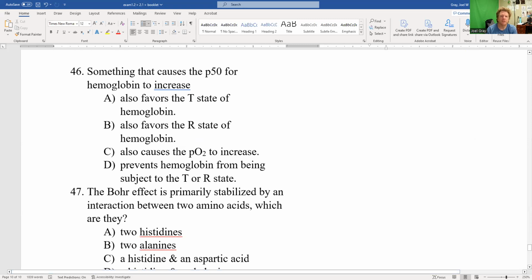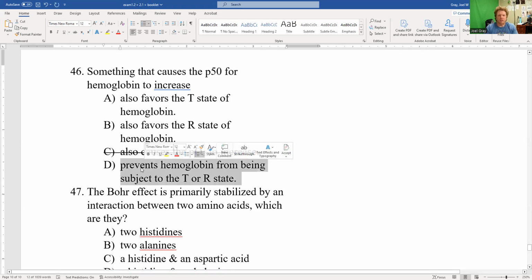Question 46, something that causes the P50 for hemoglobin to increase, the P50 goes up. Is that going to favor the T state or the R state? C causes the PO2 to increase. The PO2 is an environmental condition. The protein has no control over that, so that's out.